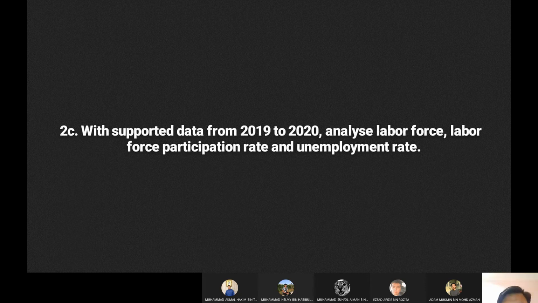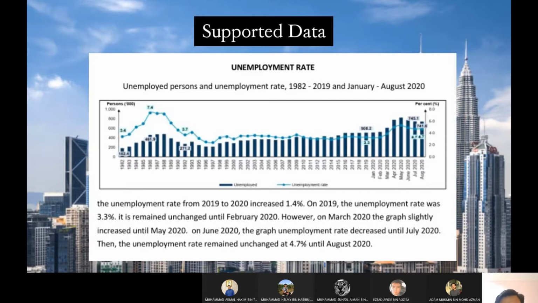Support data from 2019 to 2020 analyzes the labor force participation rate and unemployment rate.